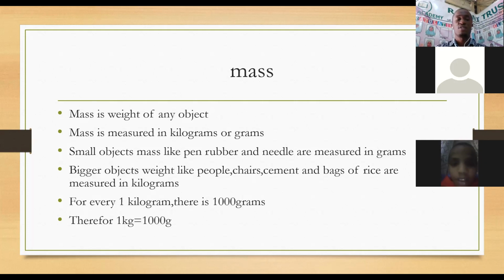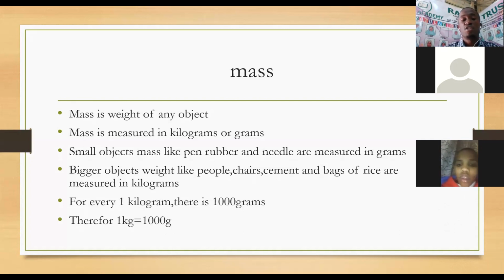We measure using kilograms. What is the relationship between a kilogram and a gram? I have written here that for every 1 kilogram, we have got 1,000 grams. So that is the relationship between kilograms and grams. 1 kg is equal to 1,000 grams.